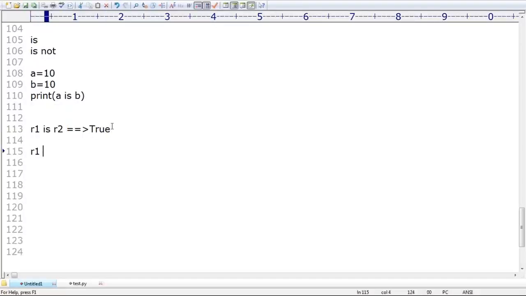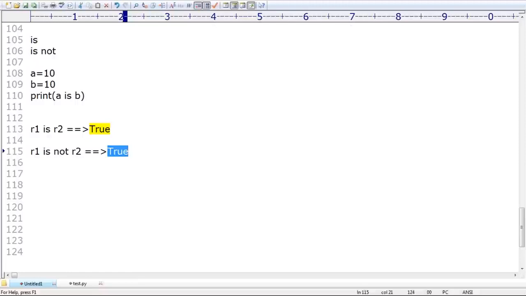Next, R1 is not R2. Sir, when is this one going to return True? Anyone, can you please tell? When is R1 is not R2 going to return True? If both are not pointing to the same object, if both are different objects, then automatically we are going to get True in the second case. Clear? Up to this it is clear for all of you, right?